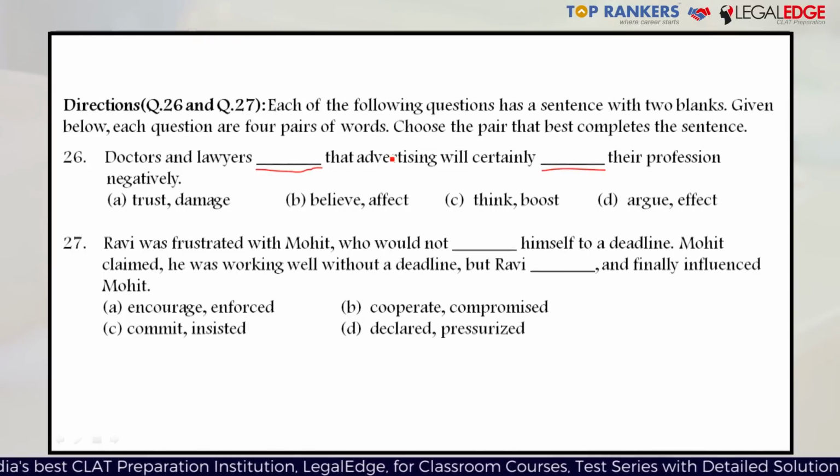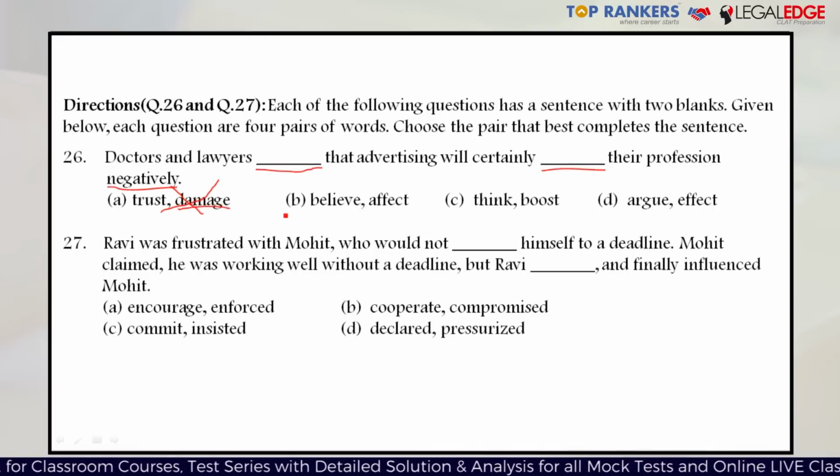Doctors and lawyers dash that advertising will certainly damage their profession negatively. It could have been a good option, but since negatively is already mentioned here and the word damage also contains the negative aspect in it, these two words should not be coming together because it would be redundant to place them together. So therefore, option A is eliminated.